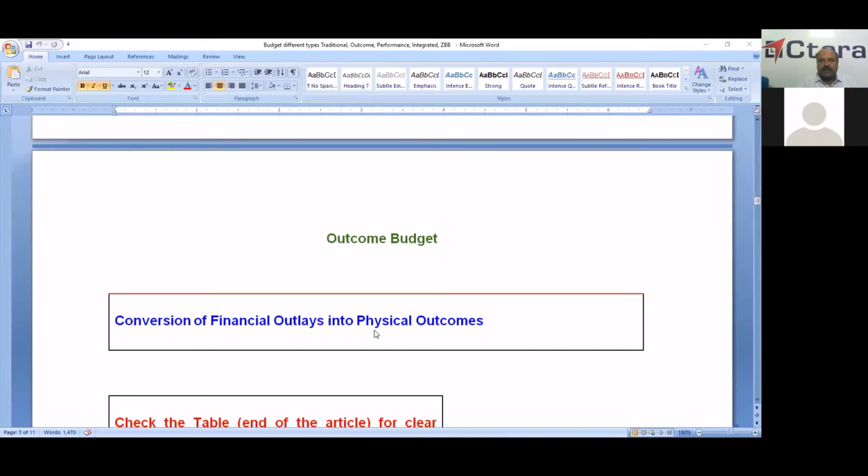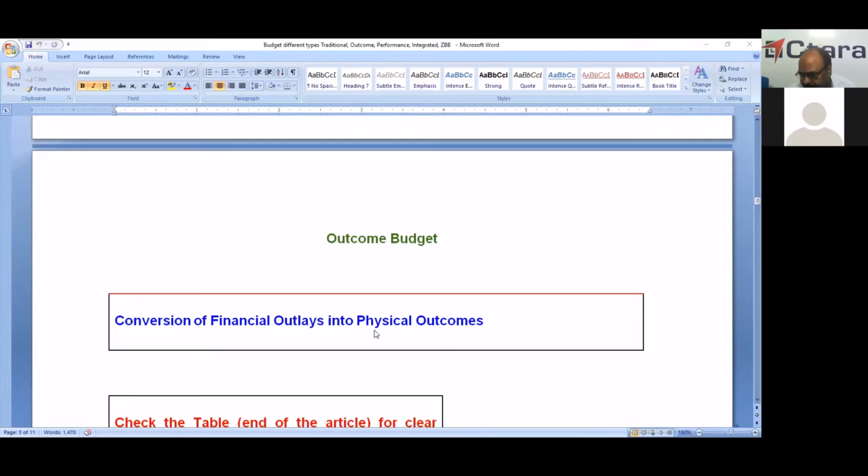This is a very important question: outcome budget. Whatever lacunae and disadvantages there are in the traditional budget, we try to address all of them in this performance or outcome budget. It is simple. Conversion of financial outlays into physical outcomes is the main theme of the outcome budget.